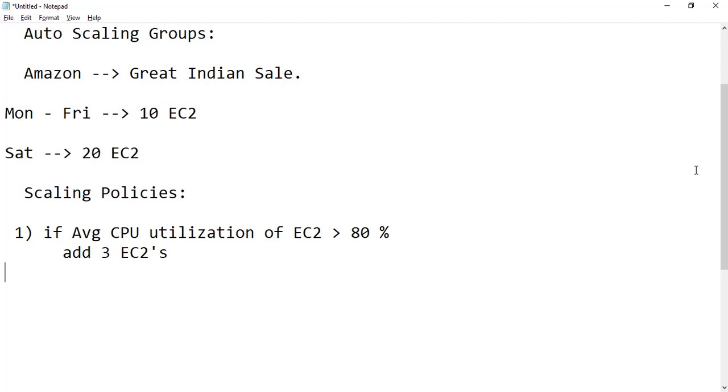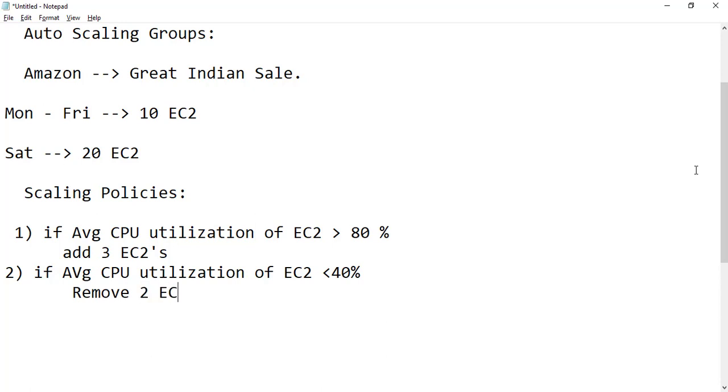Not just CPU utilization, you can also keep some application metrics like the number of users. If it crosses this much, then we need to go with these many EC2s. This way I can set up scaling policies and then scale up or scale down. I can also say that if the average CPU utilization of EC2 is less than 40%, then I don't need to have extra EC2s, so I'll say remove 2 EC2s.